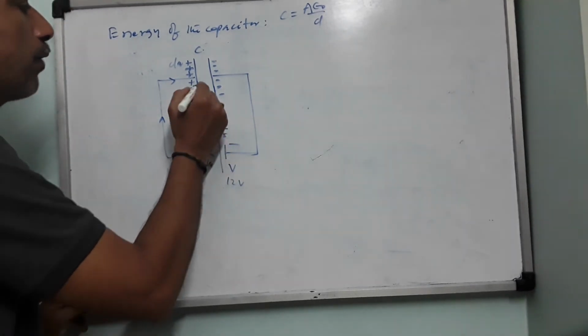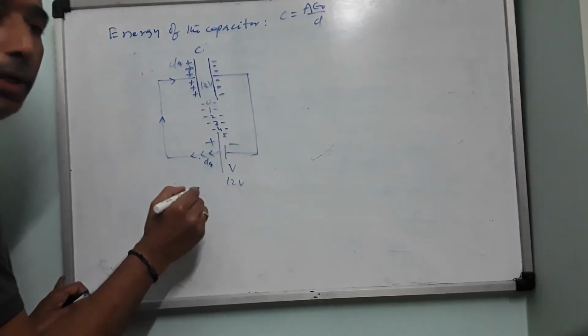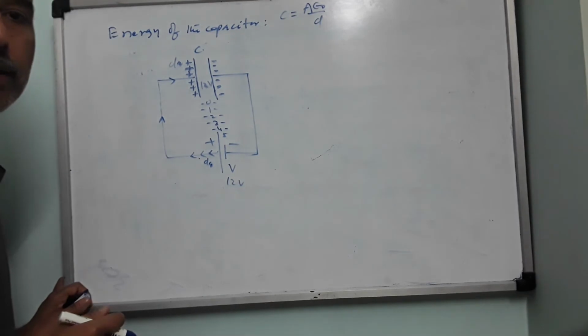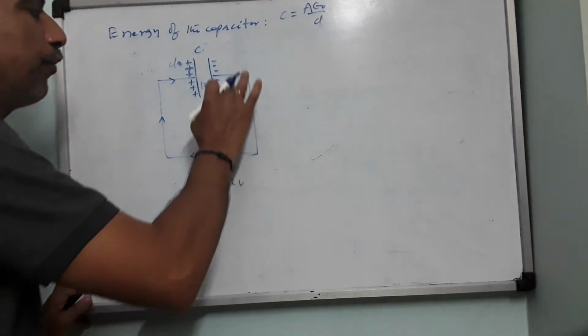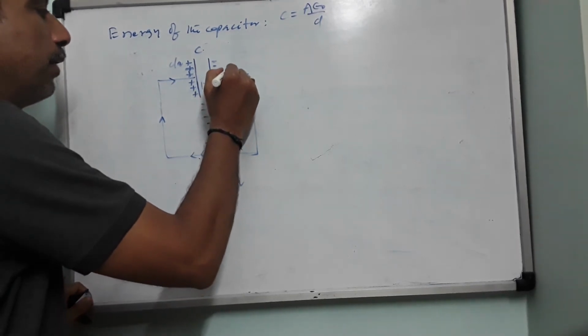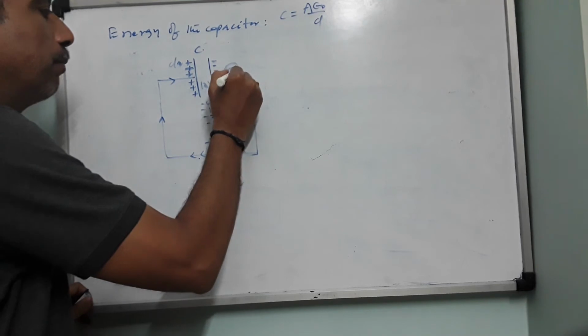When it acquires 12 volt, then this movement of charge will stop. Till that time there will be a current flowing. If you have a small bulb here, you can see that the bulb will be glowing. This is a bulb.